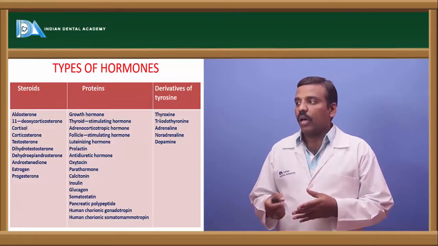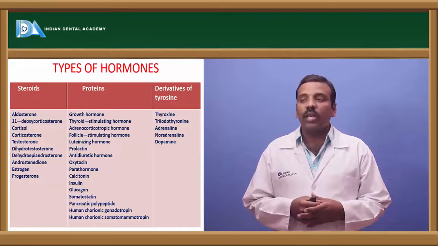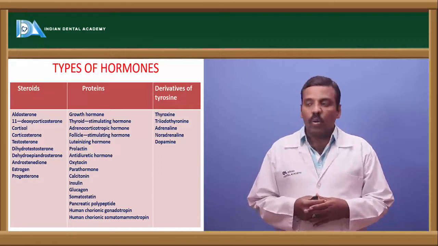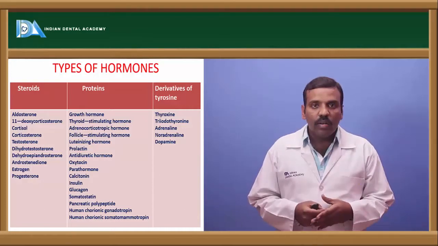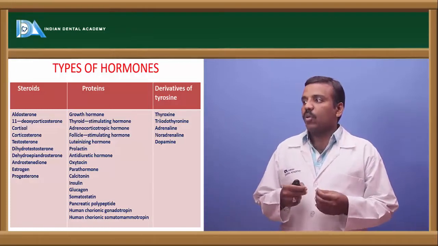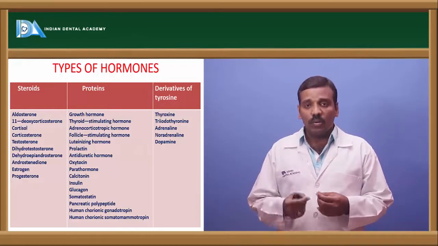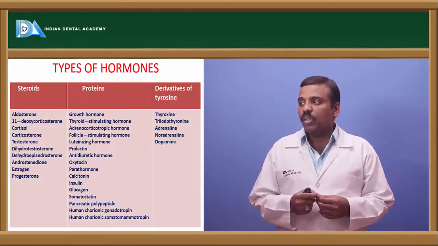These hormones are aldosterone, 11-dehydrocorticosterone, cortisol, corticosterone, testosterone, dehydrotestosterone, dehydroprogesterone, androgens, estrogen and progesterone.